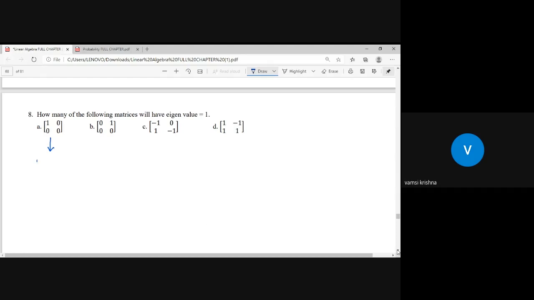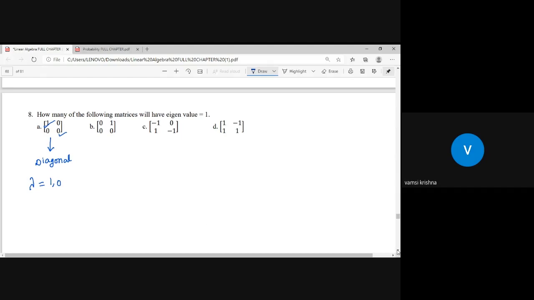Or you can say that this matrix is lower triangular or upper triangular, no problem. For a diagonal matrix, the diagonal elements become the eigenvalues. The eigenvalues lambda are directly the diagonal elements 1, 0. That's it. So the first matrix has eigenvalue 1.